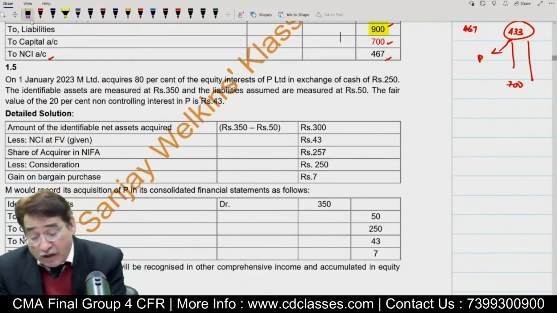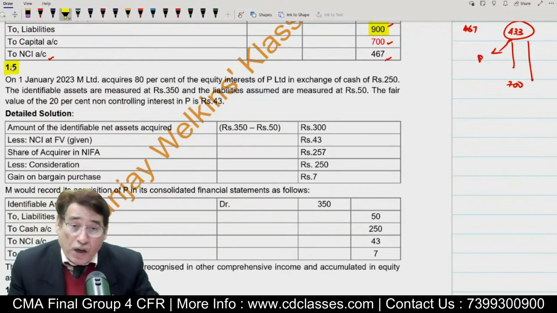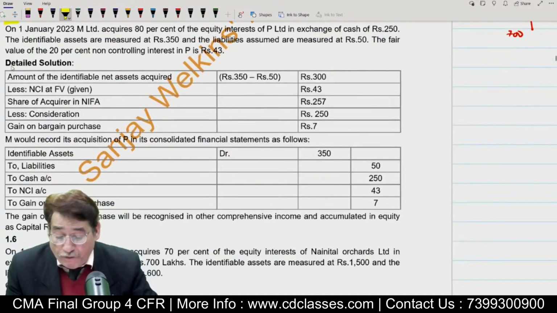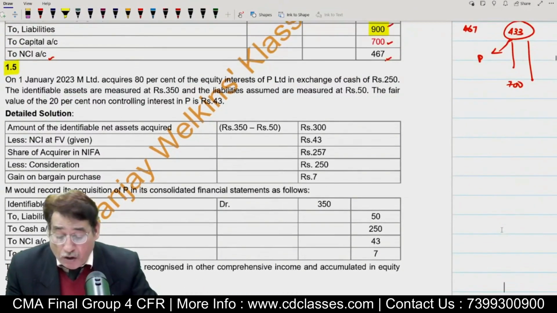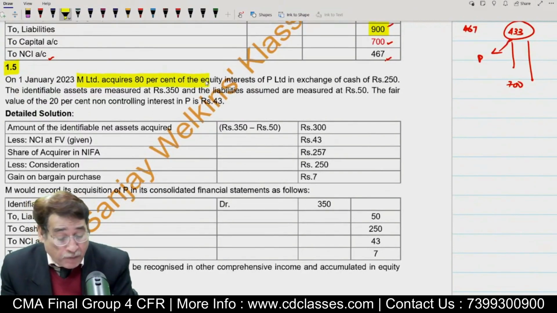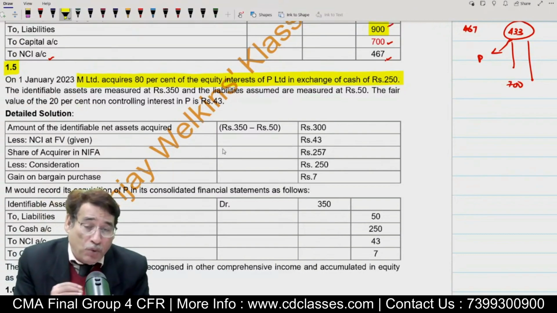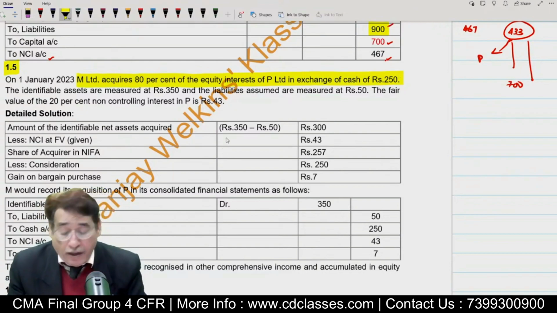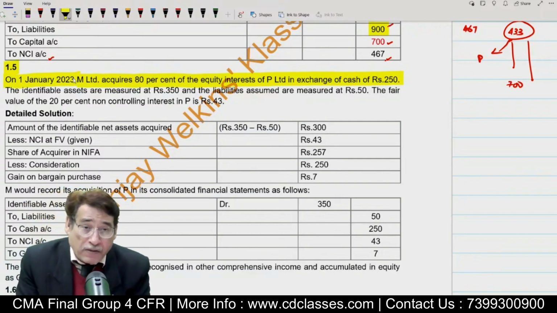Absolutely clear. If it is clear to you, now we will take 1.5 also. What does 1.5 state? On 1st of January 2023, pay attention here. On 1st of January 2023, M Limited acquires 80% of equity interest in P Limited in exchange of rupees 250. What does it mean? It means you have got 80% interest.